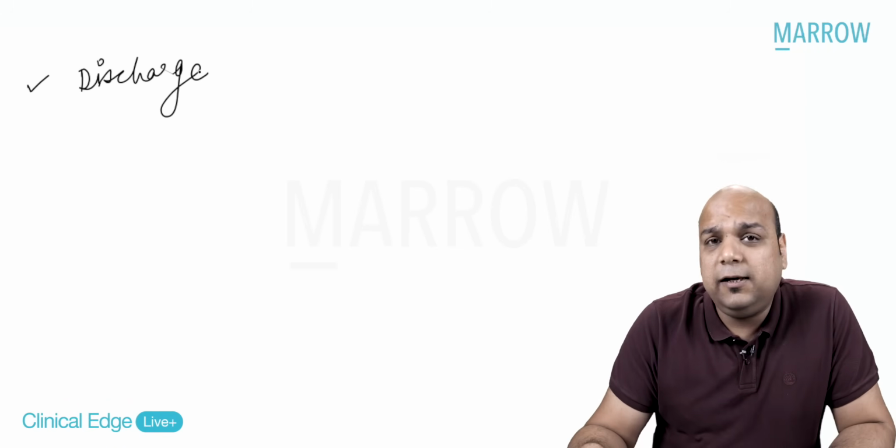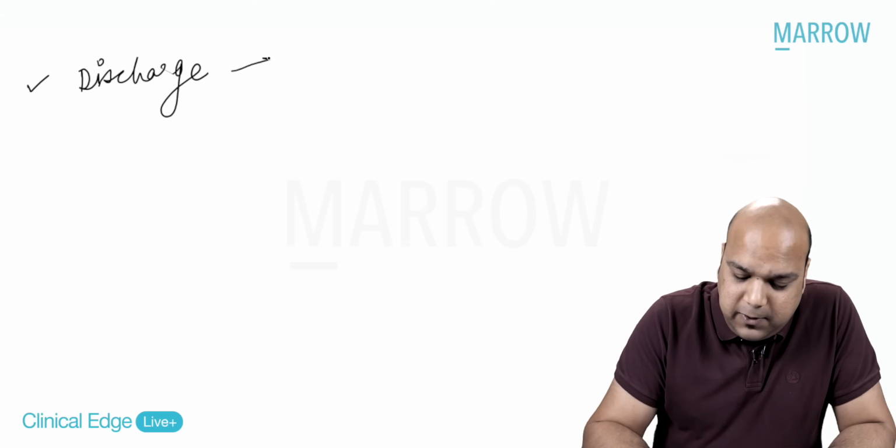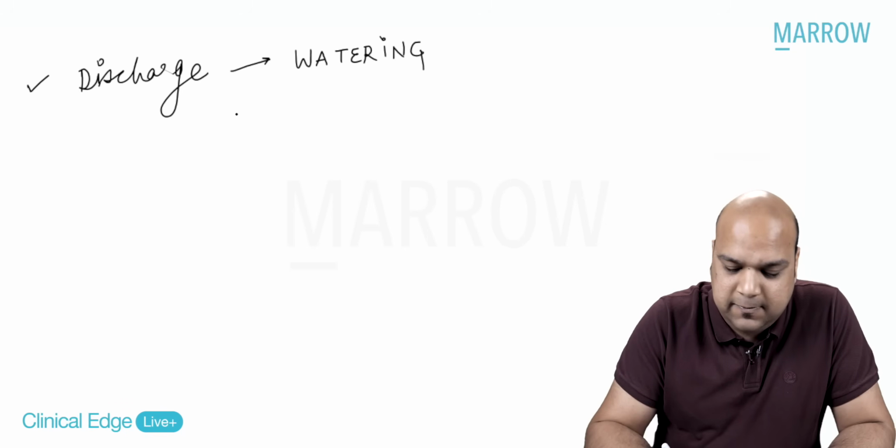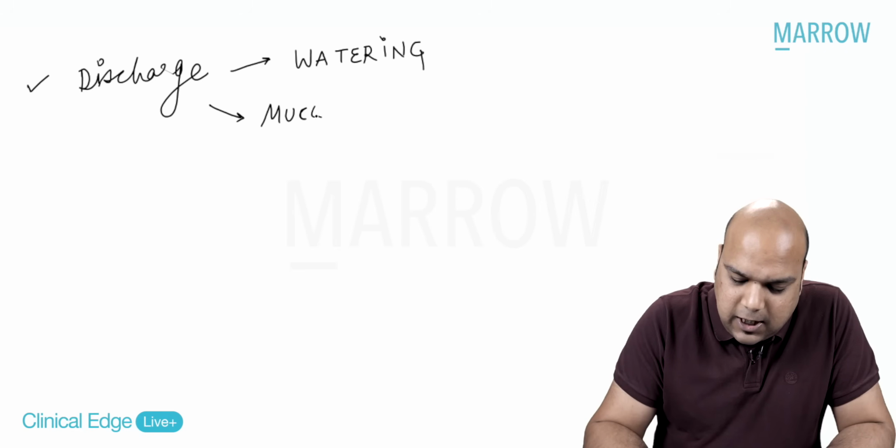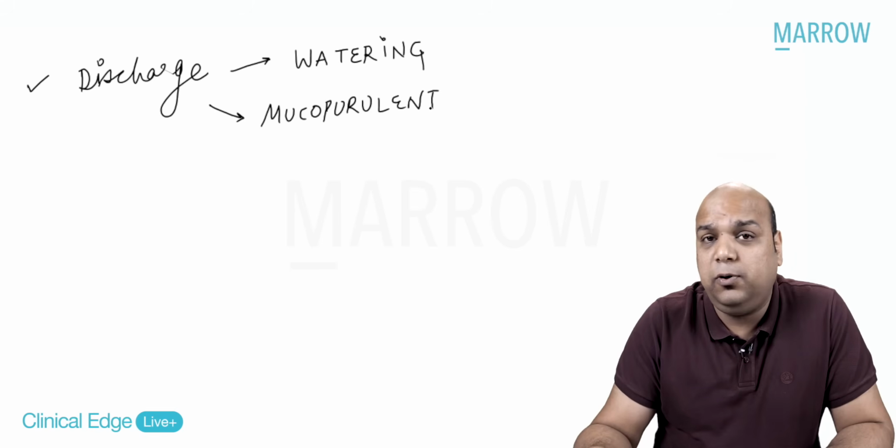there may be associated discharge. A lot of times patients will say along with redness I have watering or watery discharge, or sometimes the patient may say that we have a discharge which is causing some sticking or stickiness. That means it is a mucopurulent or a purulent discharge.